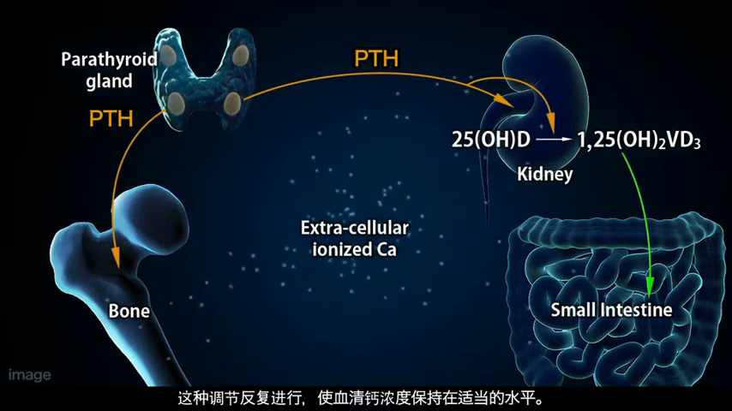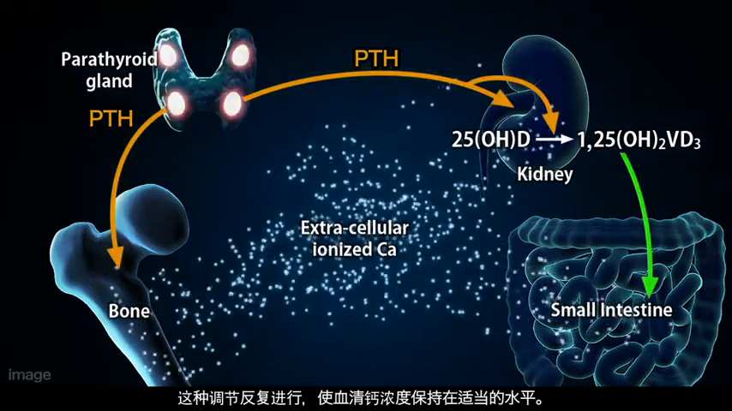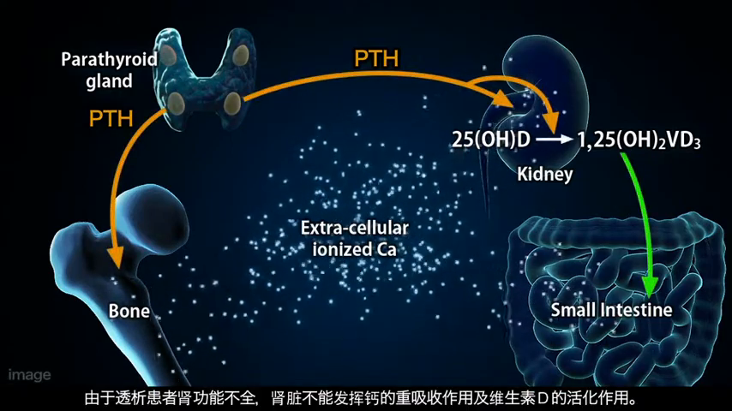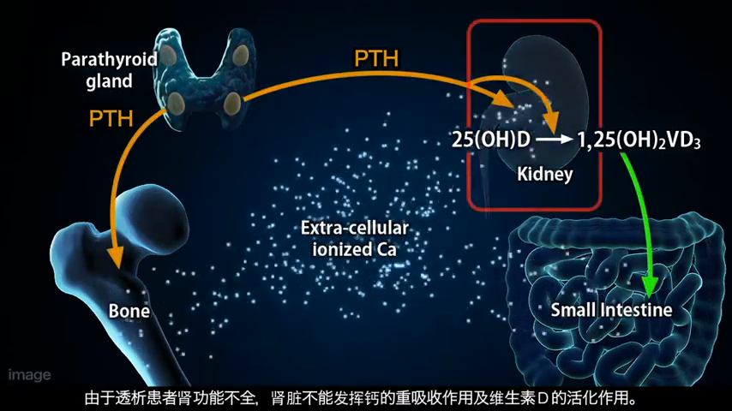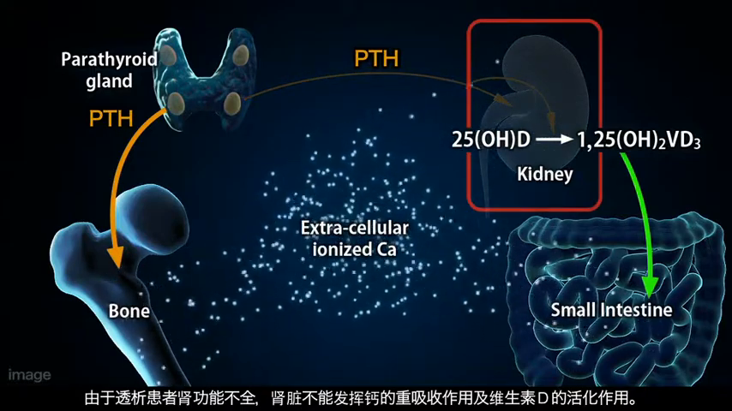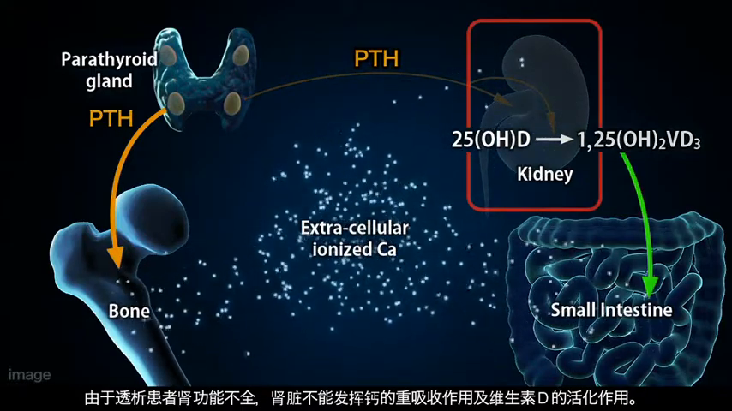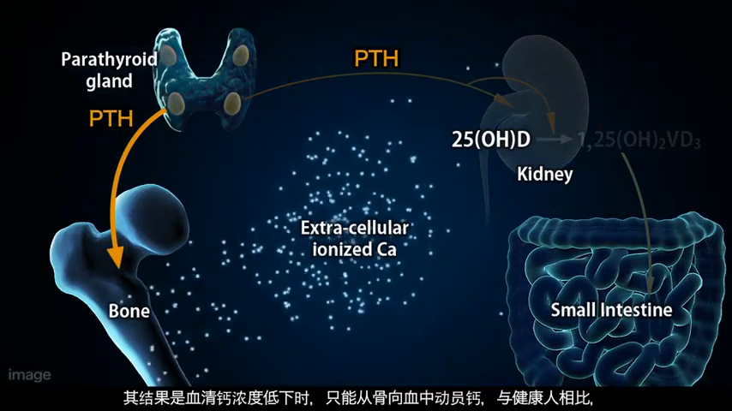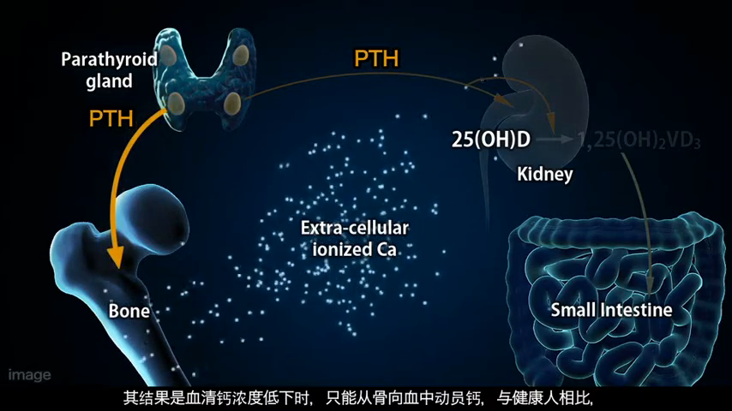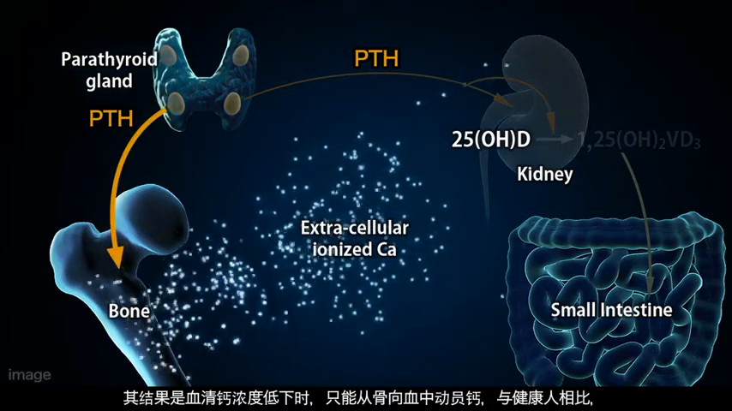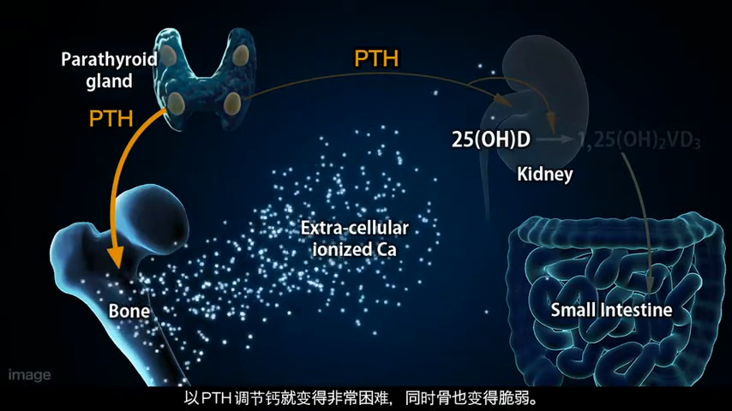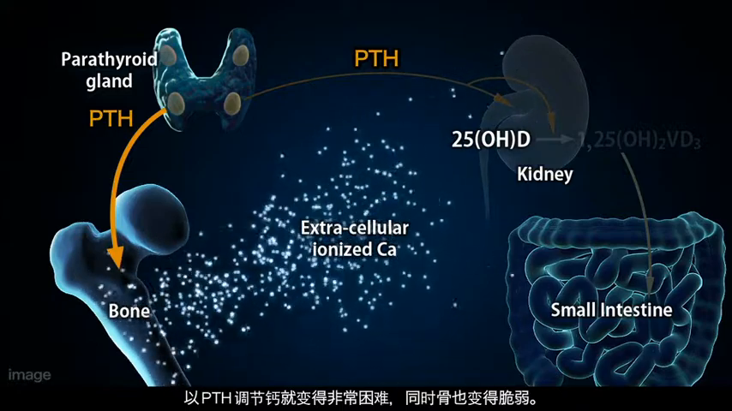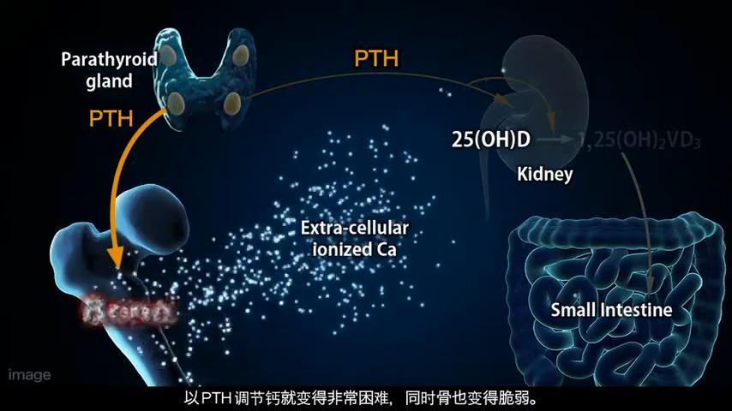However, this mechanism for homeostasis does not work well in hemodialysis patients. Because the renal function of dialysis patients is impaired, the kidneys of these patients will not be able to facilitate calcium reabsorption and vitamin D activation. Therefore, if serum calcium concentrations are reduced, the only way to increase calcium is by mobilizing calcium from the bone. As a result, it is more difficult for dialysis patients to regulate calcium through PTH, and bones are more likely to become brittle.